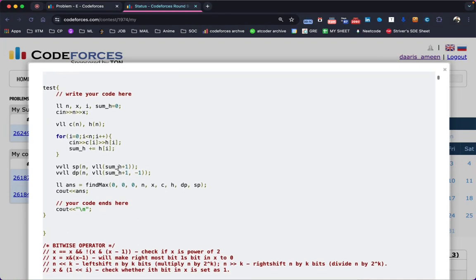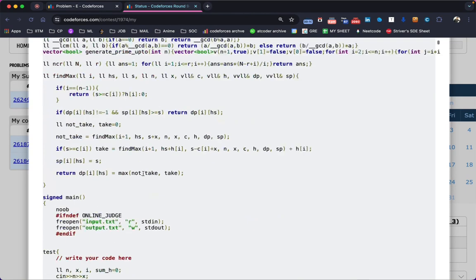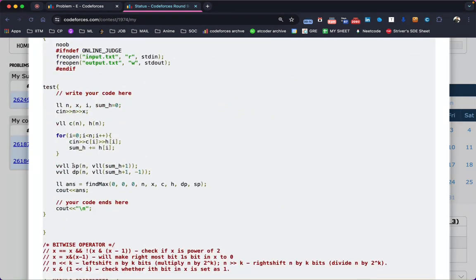After this, I will be creating a vector VVLL, which I have defined in a typedef. VVLL is a vector of vectors, which is here SP and DP. Here DP is basically the dynamic programming, and I'm initializing it. But SP is not dynamic programming.